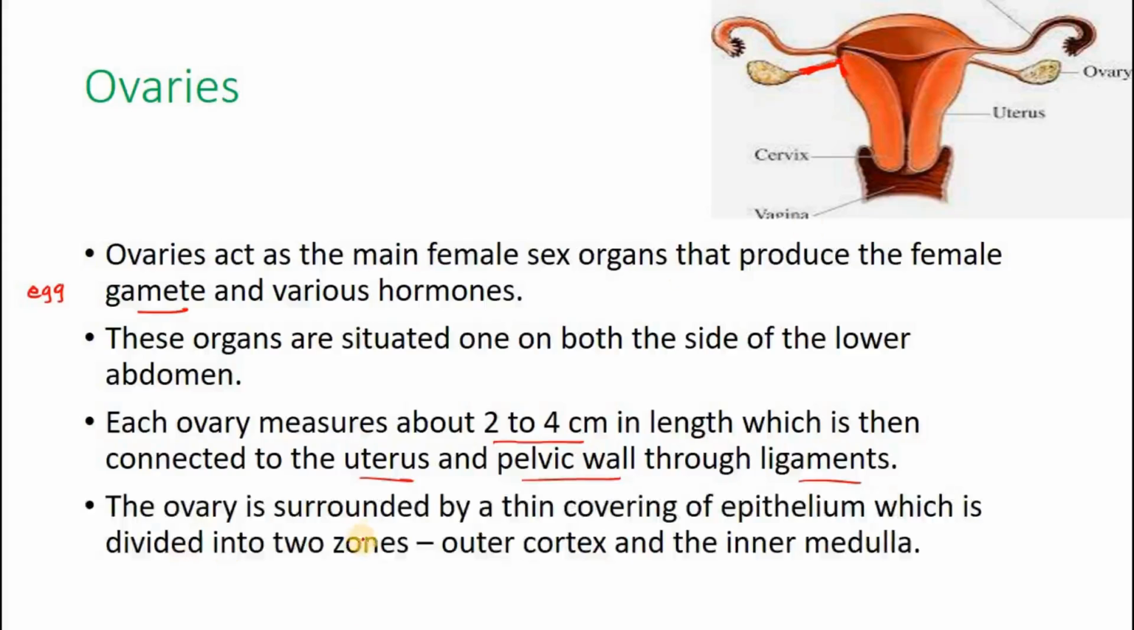The ovary is surrounded by a thin covering of epithelial tissue. So the ovary has a covering. This covering of the ovary is called epithelial. It's a very thin covering. Epithelial are the tissues. And the ovary is divided into two zones. The outer part is called cortex and the inner part is called medulla. Cortex and medulla is the same biological term for the structure of most things. Like if you see the structure of the kidney, we'll have cortex and medulla. And in most organs, if we divide, the outer part will be the covering, the cortex, and the inner part is the middle part, the medulla.